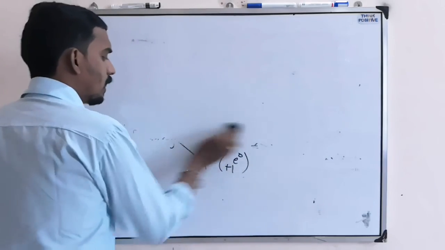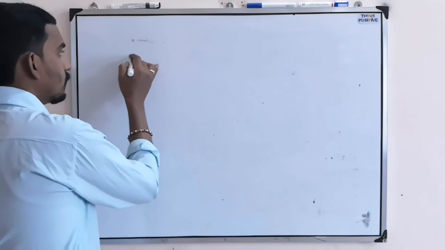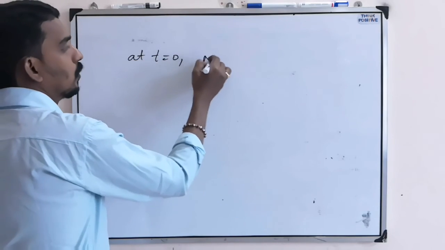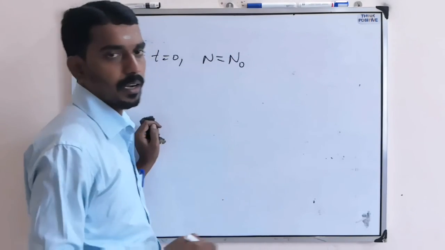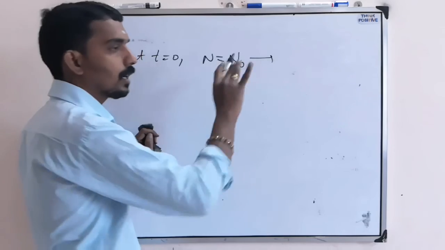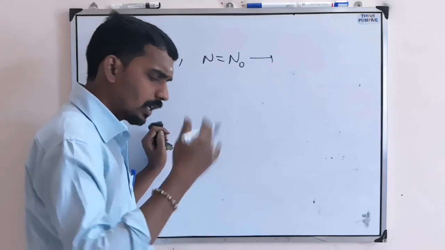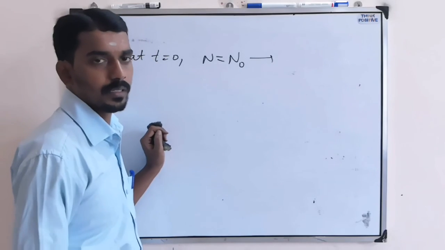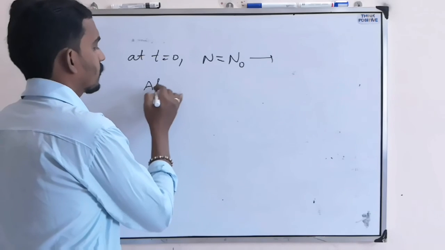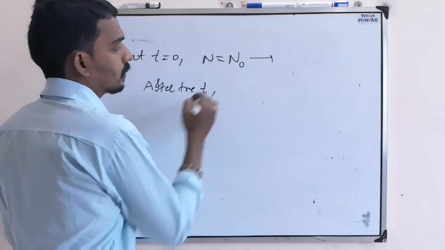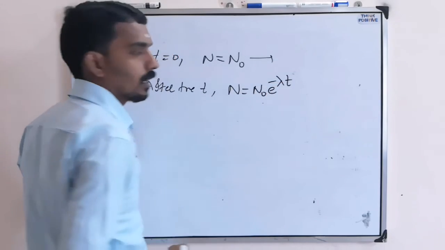Now, based on this decay process, there is a radioactive decay law. Consider that at t equal to 0, there is a radioactive element having number of atoms N0. That is the time of birth, the initial time. Now what happens is, slowly, one by one the particles undergo the decay process. Now after time t, the number N will become N0 e^(-λt).